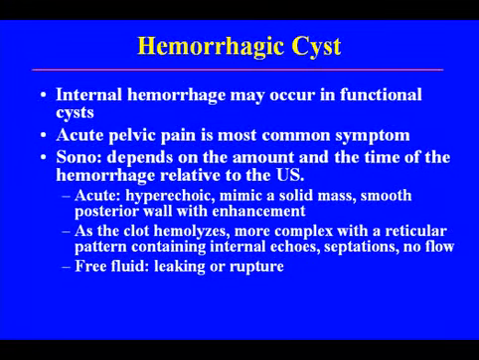As the clot hemolyzes, the hemorrhagic cyst becomes more complex, and a reticular pattern develops, which contains tiny little septations. No flow will be seen within the mass. Occasionally you'll see free fluid, and that's due to leakage or rupture of the hemorrhagic cyst. And these are typical findings of hemorrhagic cysts.